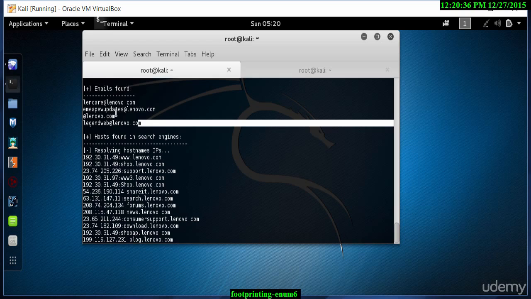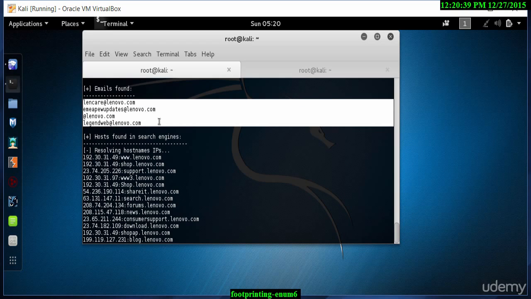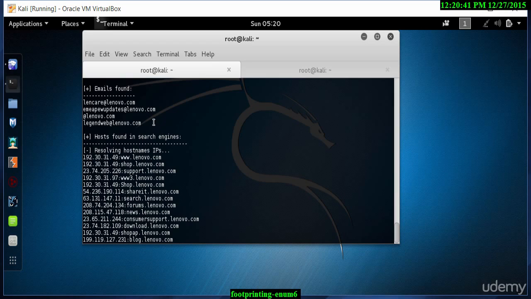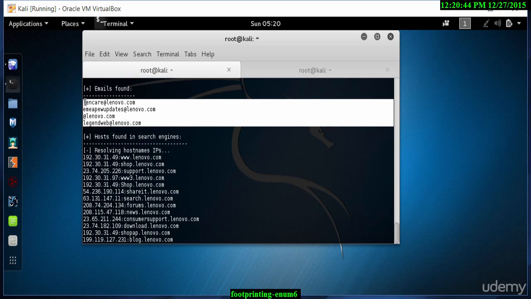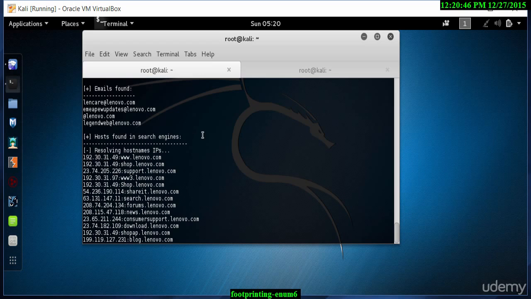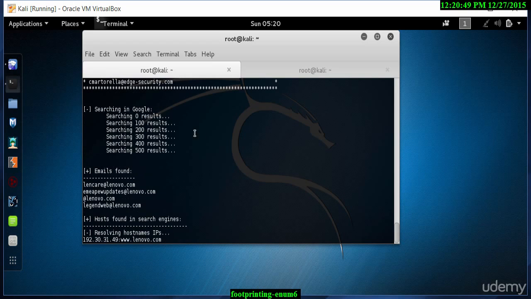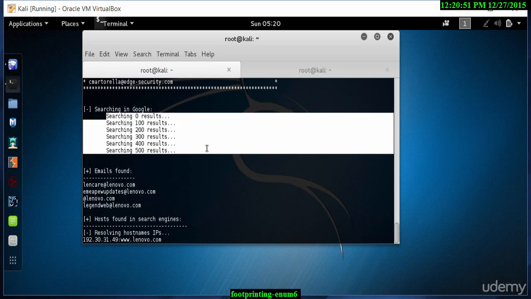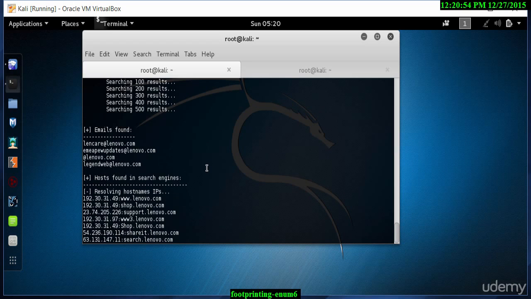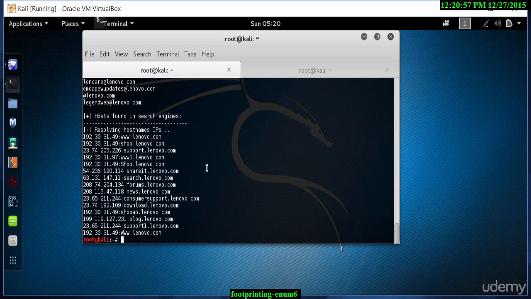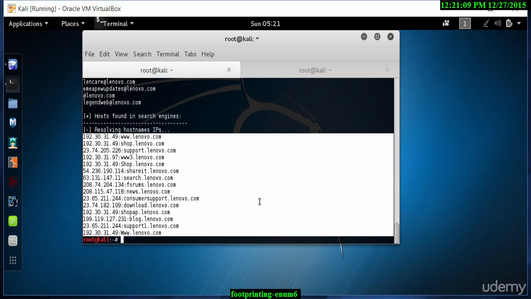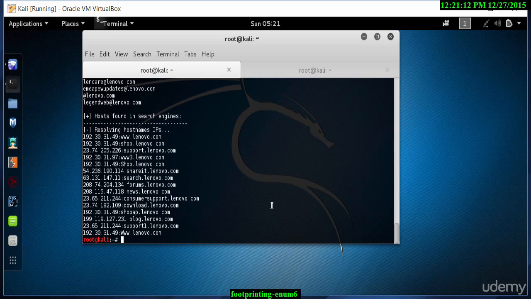We could use it for phishing attempts, for spamming attempts, a number of different options available with email addresses, which we'll cover later. But as you can see, it's found a few email addresses. It's found particular web links as well. And while it's searching Google, it's found IP addresses for us, different host information, and again, very simply obtaining information from Google that is available, but this tool basically goes in and pulls all this information so we can use it at a later stage for an attack.